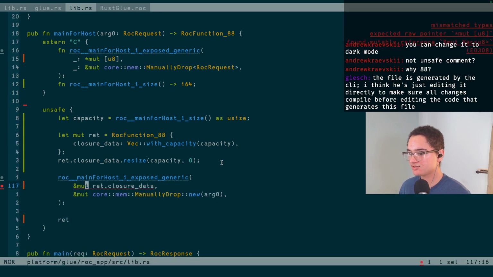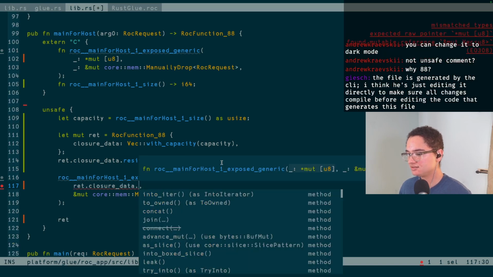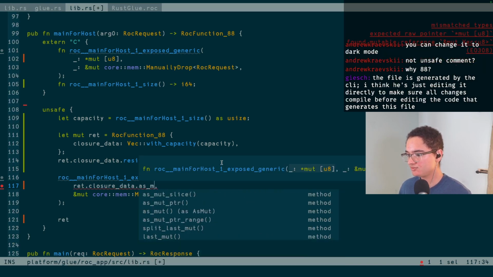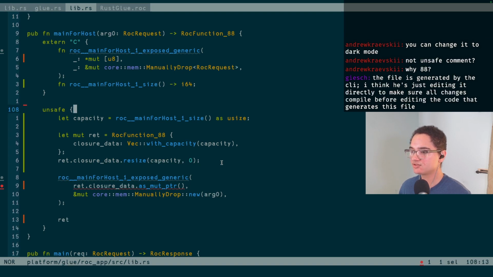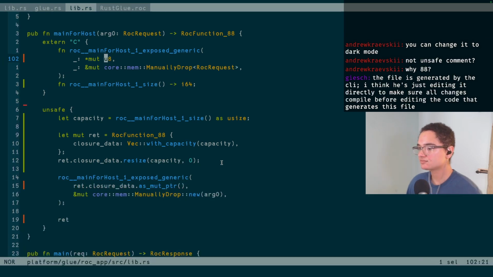Does that autocast, or do I need to tell it to be a pointer? I need to tell it to be a pointer. Okay. As mut pointer. Okay, now it should be happy, right? Oh, yeah, of course, it's not a pointer to a slice anymore. There we go. Now we have the types that are correct.